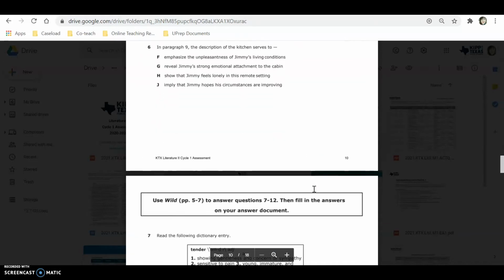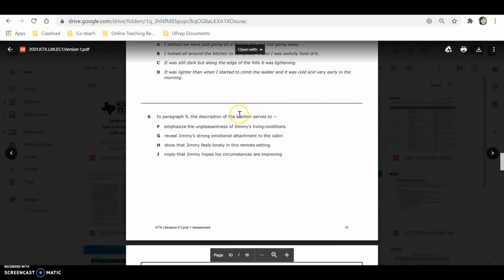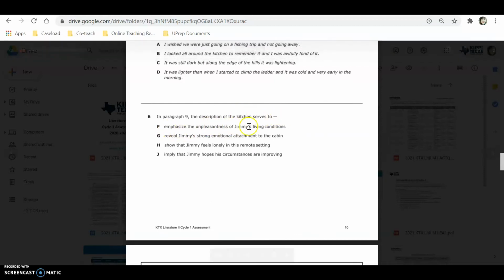Question number 6 says, the description of the kitchen serves to emphasize the unpleasantness of Jimmy's living conditions, reveal Jimmy's strong emotional attachment to the cabin,